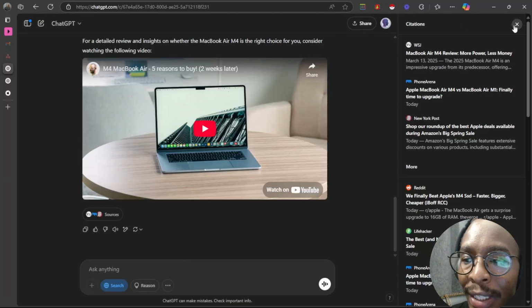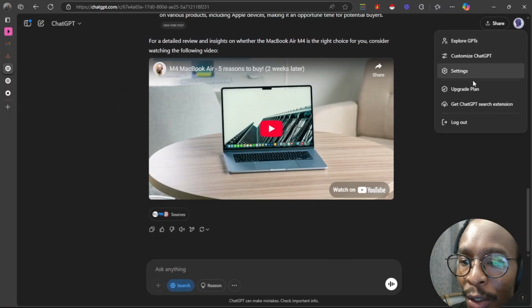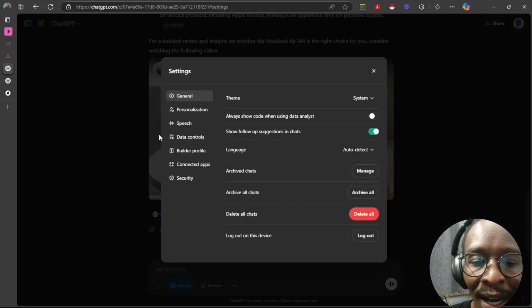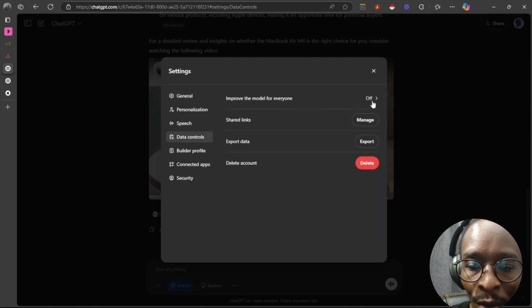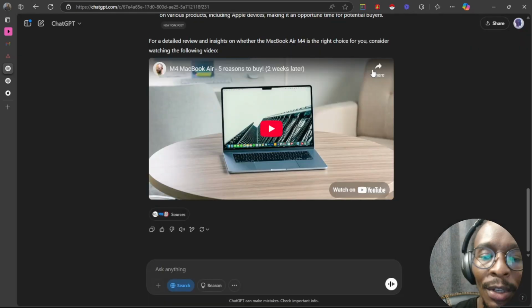To make sure that your data is not being used, you can go to the very top right, click on settings, and then under settings click on data controls, and make sure that improve the model for everyone is turned off. This makes sure that the data you're sharing with ChatGPT stays with you and is not used for training new models. So always make sure that this part is turned off to make sure that your data stays with you.